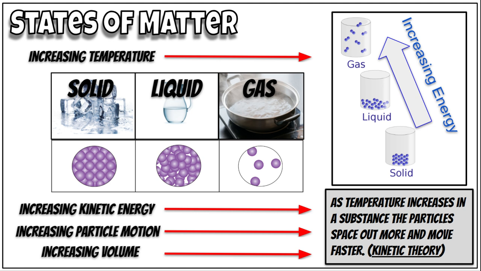So the states of matter, all right? When you go from a solid to a liquid, liquid to a gas, and those are the three states here on Earth, all right? You're talking about increasing in temperature. And that comes along with an increase in kinetic energy. The atoms themselves or molecules are moving around more. They are increasing in their particle motion. They're increasing volume because they're spreading out.